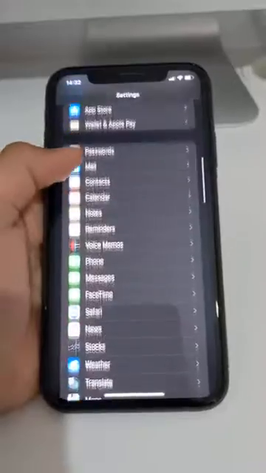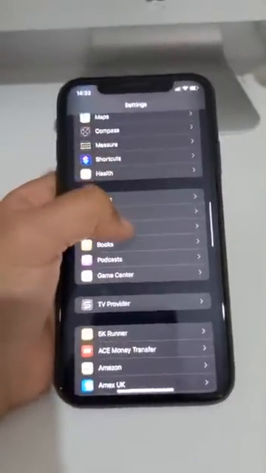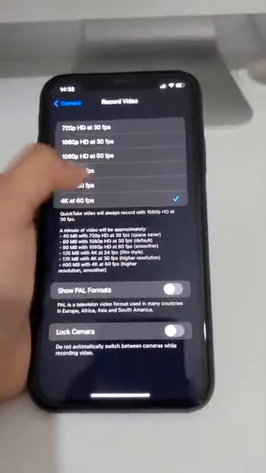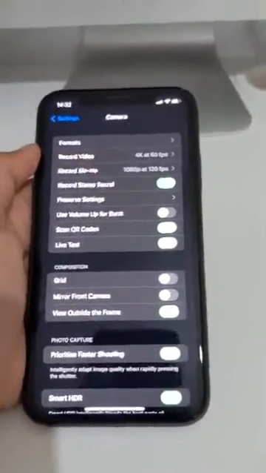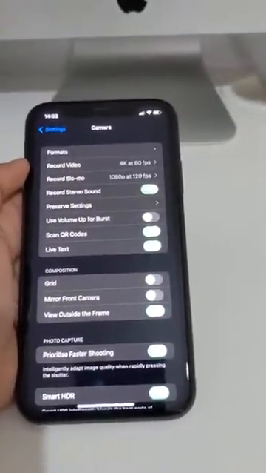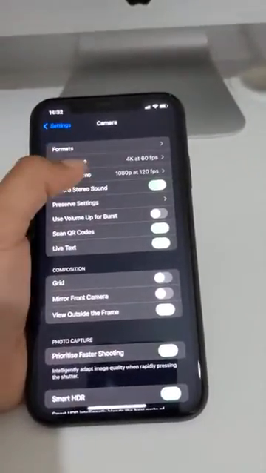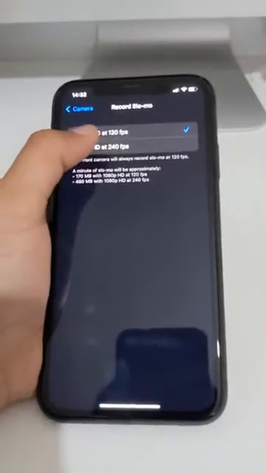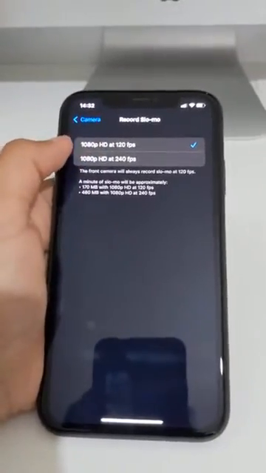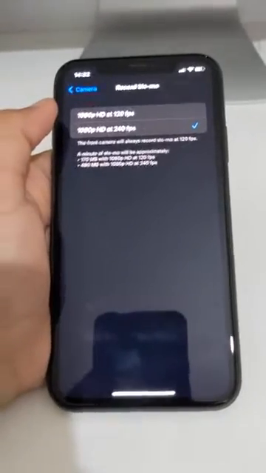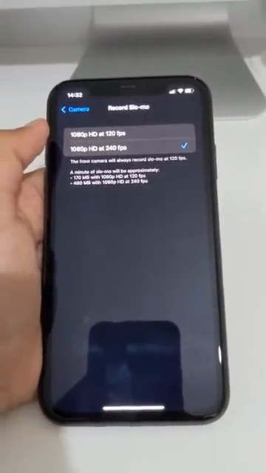To do this you must scroll down until you find camera, then go into record video, change that to 4K at 60 fps, and what this will do is this makes your videos more smooth and crispy. And then what you want to do is go on to record slow-mo, just turn this to 1080p HD at 240 fps. This will just make your slow-mo vids slower.